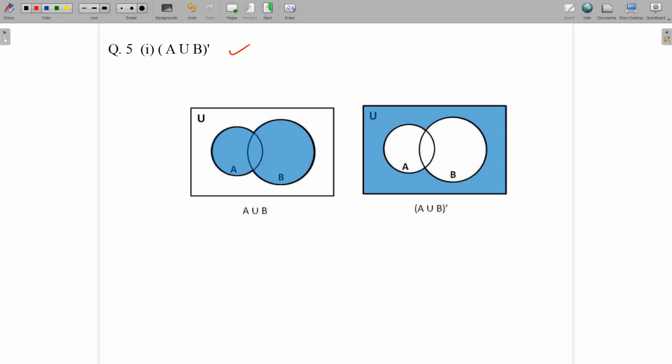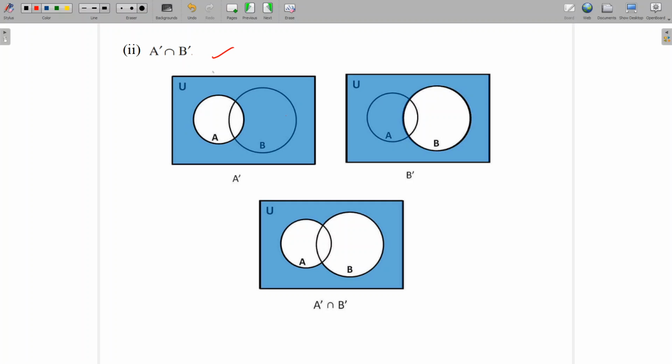So this is the Venn diagram of A and B. Then what is the meaning of complement? If from set U we remove all the elements of the set A union B, we'll be getting A union B whole complement. So this is the Venn diagram of A union B whole complement. Now let us go to the next one.